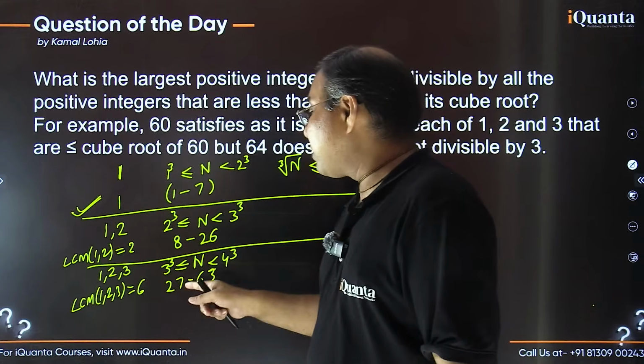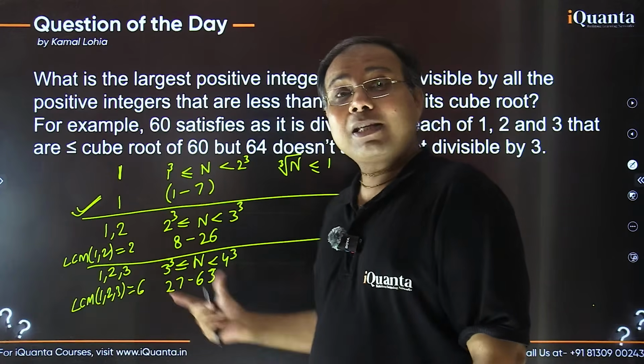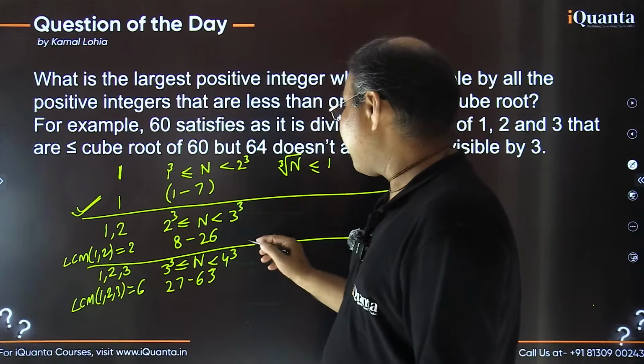But not every number, the number must be a multiple of 6. Now this time there are fewer numbers, right? In this case, let me write the numbers as well.